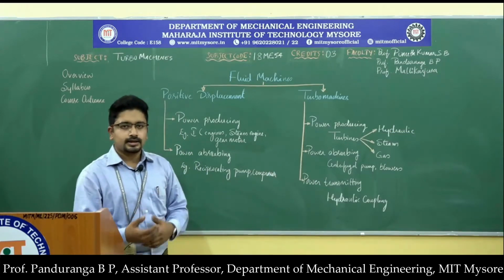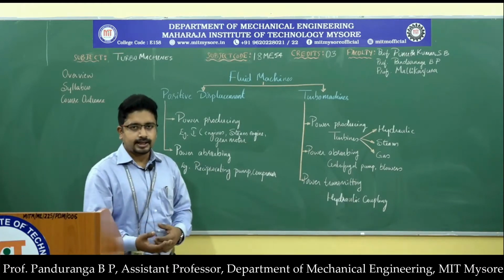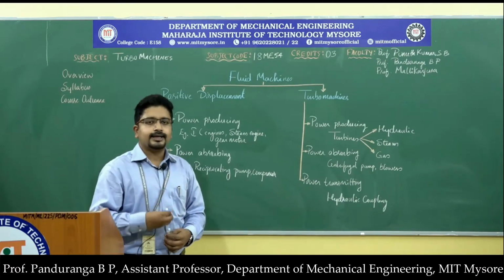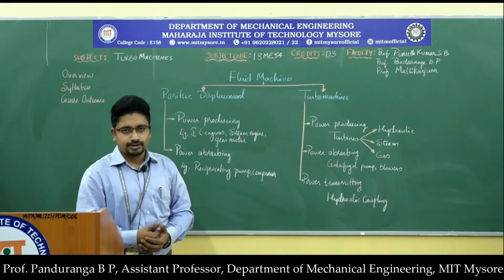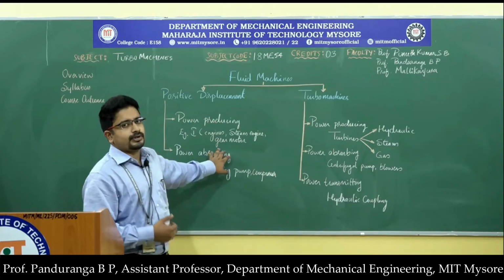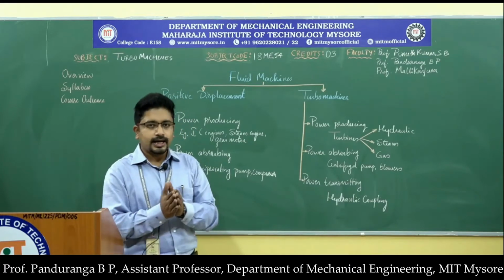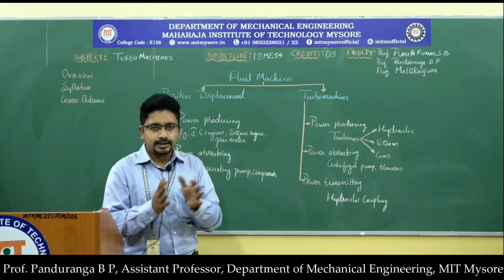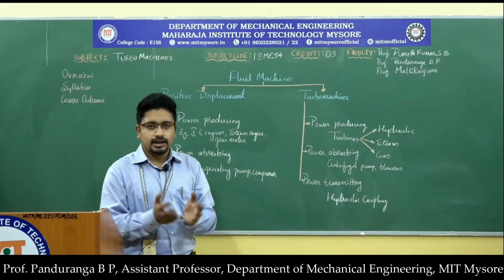So these are the power absorbing machines where we provide mechanical energy as input and they increase the energy of the fluid, or they impart a certain amount of power to the fluid. In this case, the motion will be linear, and the fluid has a certain volume. Then it will be enclosed within that volume.